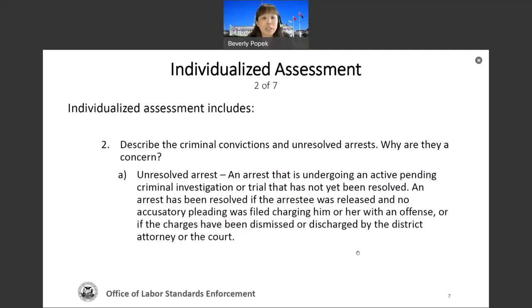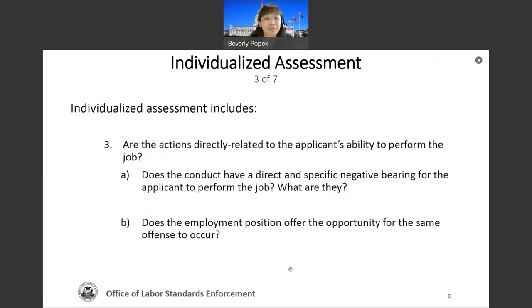Next, you need to describe the criminal convictions and unresolved arrests. And the question is, why are they a concern? This particular slide has a definition of an unresolved arrest that you can use for your records and if you need to define it later on. So please save this for your assessment.